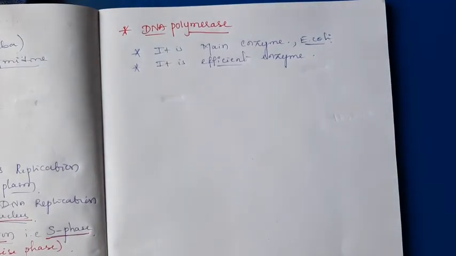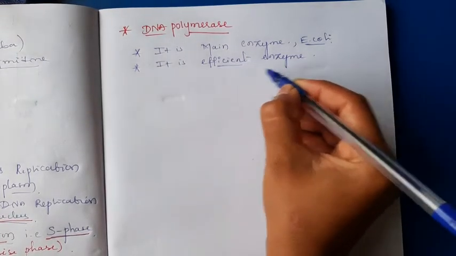Okay. DNA polymerase is also an enzyme in case of eukaryotes, but there is a difference in the types of polymerase enzymes. Okay. In the replication process, in case of prokaryotes, DNA polymerase is the main enzyme. There are so many other types of polymerase. Okay. This process of replication requires a set of catalyzing enzymes. This is one of the catalyzing enzymes. Okay. It is an efficient enzyme.